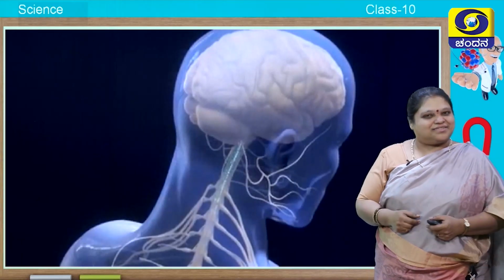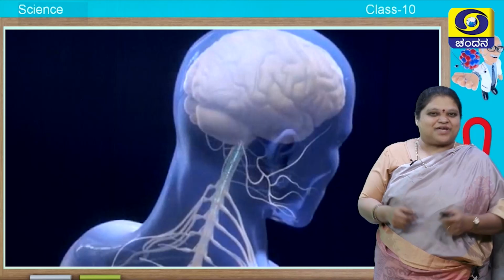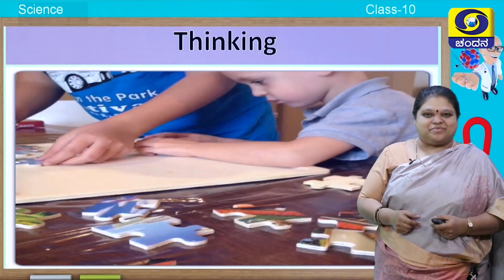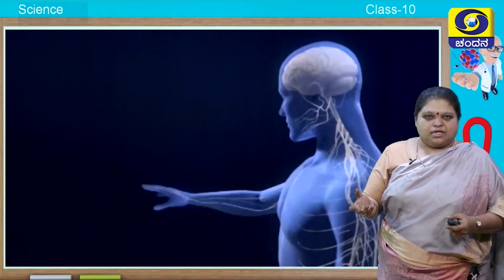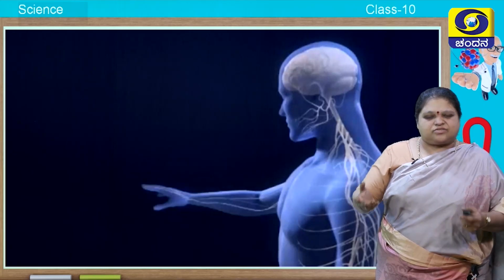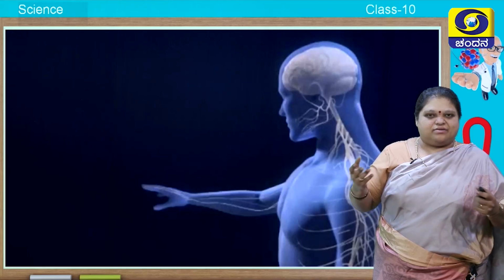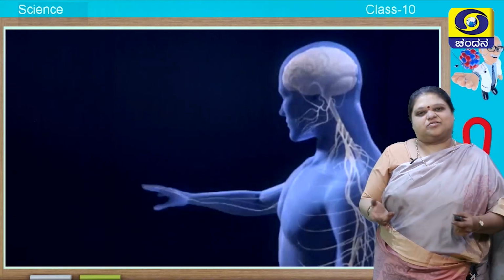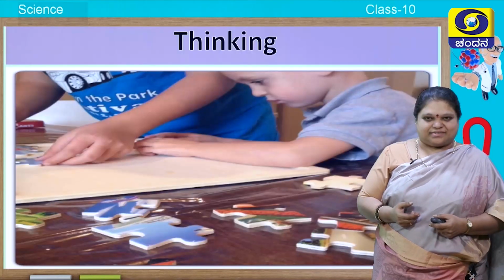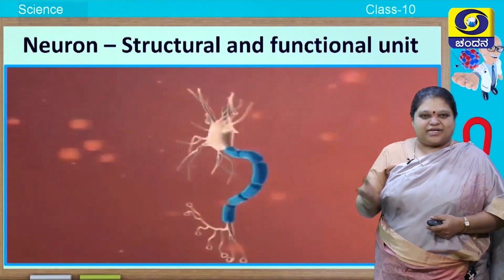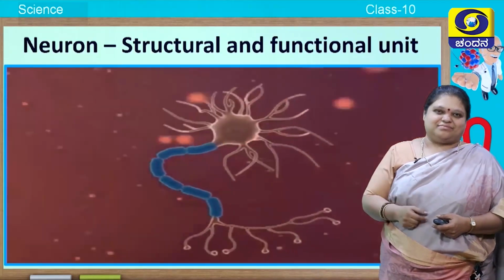Then don't you think it is our duty to know what this nervous system is? Of course we have to know. So you understood the nervous system does so many things. So let us see what all it can do, and let us know what it is made up of. Now here you can see a neuron.